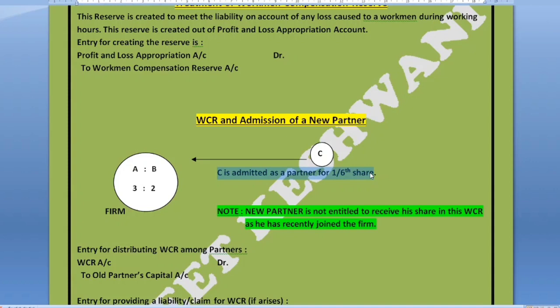Now the question is, why is WCR distributed among the partners? Why is it not distributed to the employees? It will be provided to the employee only when there is an order by the court, or when the partners deliberately agree that yes, this compensation is to be given to an employee because he had caused a loss during our working hours, so we should compensate him. So if partners agree deliberately, or maybe the court has ordered this compensation, right?